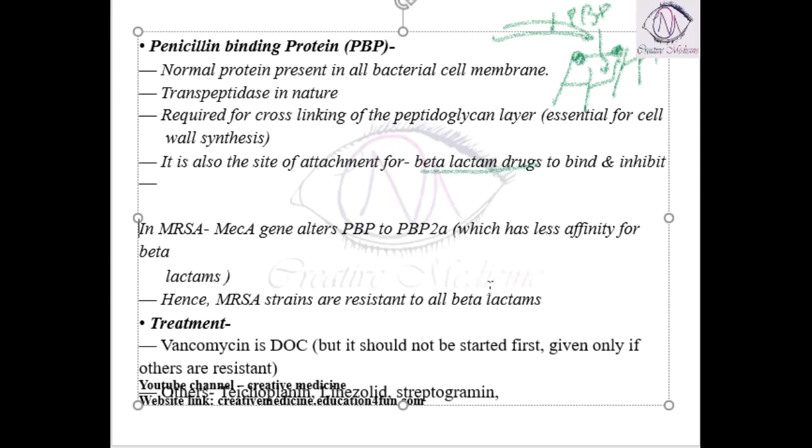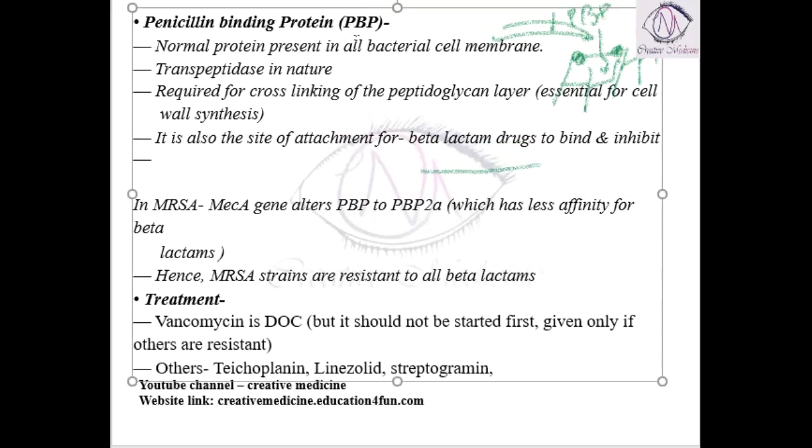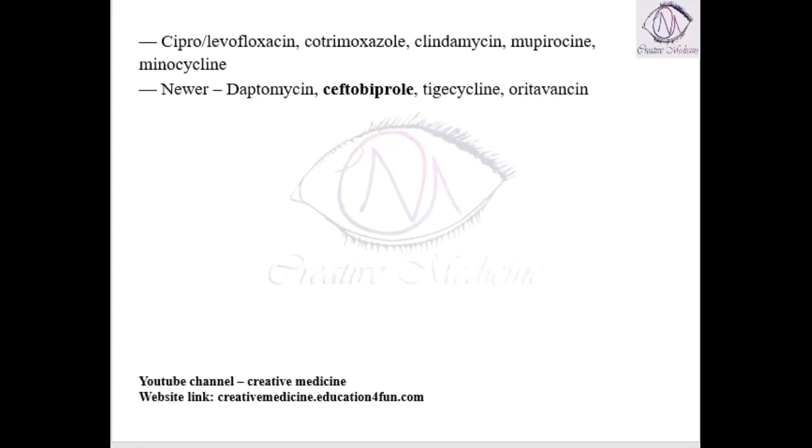But in such cases, how are you going to treat the case? For the treatment, first you should give vancomycin, which is the drug of choice for methicillin resistant Staphylococcus aureus. We can also use other drugs like teicoplanin, linezolid and streptogramin, which are also given to the patients.